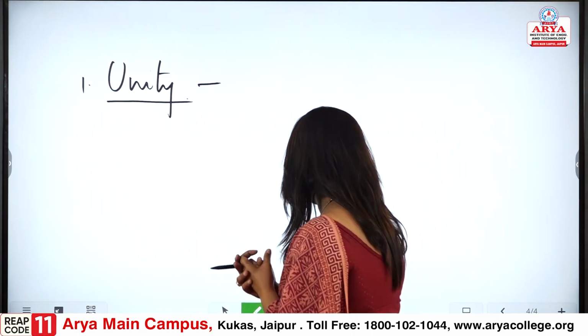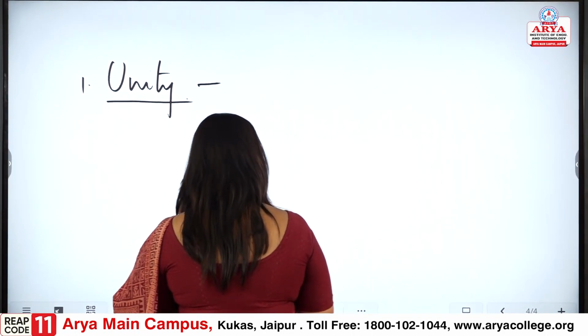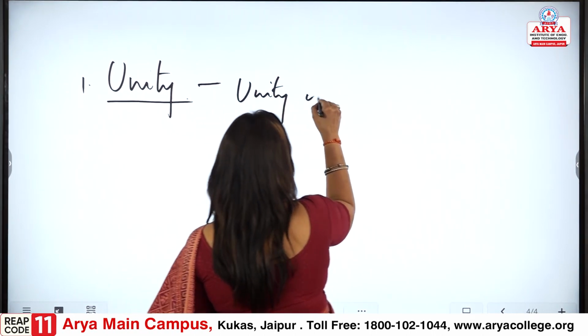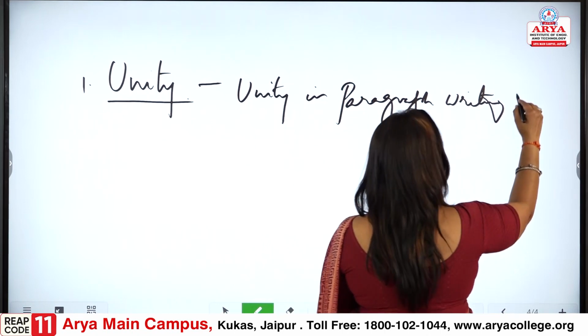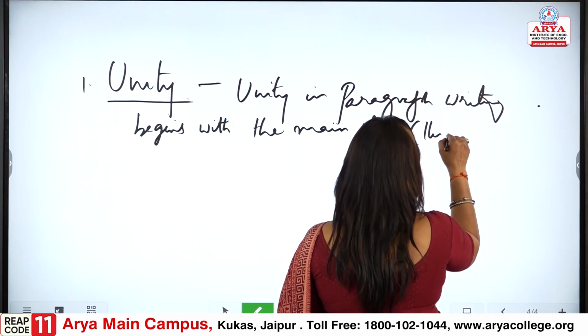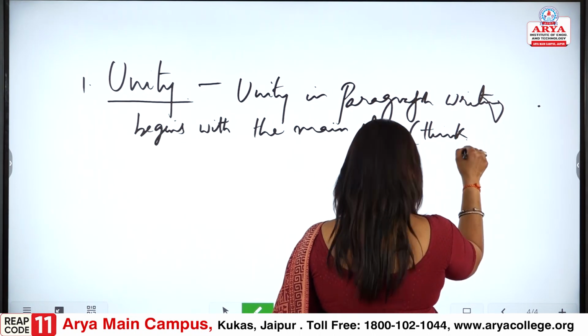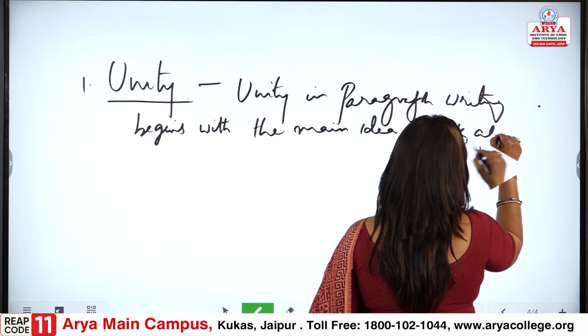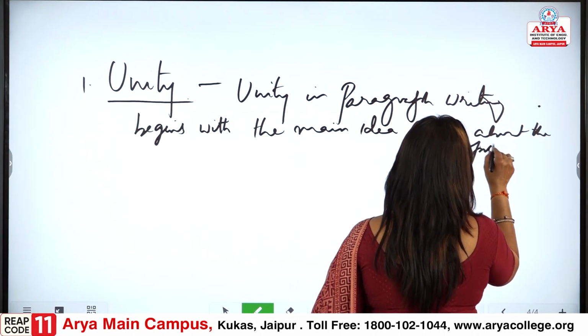So, again how would we do it? Unity in paragraph writing begins with the main idea, what we think about the topic, fine.